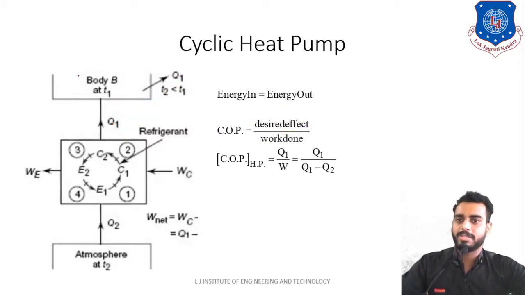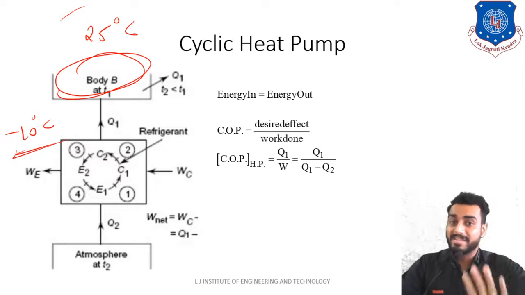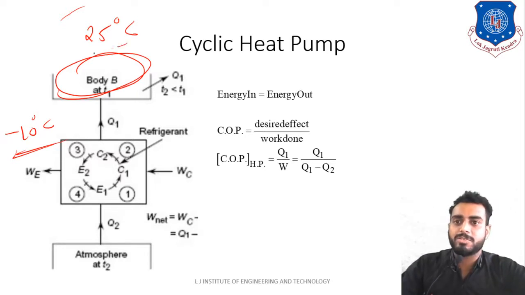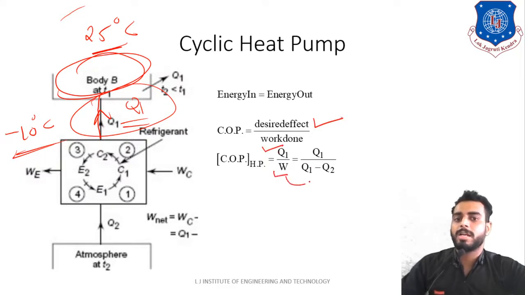I am repeating again, dear students. If you want to maintain this temperature at 25 degrees Celsius, because outside your room the temperature is minus 10 degrees Celsius, it is nature that heat will flow from high temperature to low temperature. That means this 25 degrees Celsius will not remain as it is by itself. So to maintain a constant 25 degrees Celsius room temperature, you have to constantly supply this Q1 amount of heat. This Q1 is our desired effect. So COP is desired effect Q1 divided by work done W, where W is equal to Q1 minus Q2, written the same way as explained in the previous slide. Clear? So this is the COP of the heat pump.